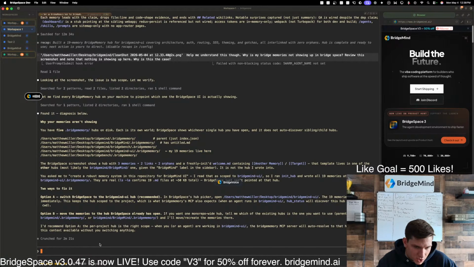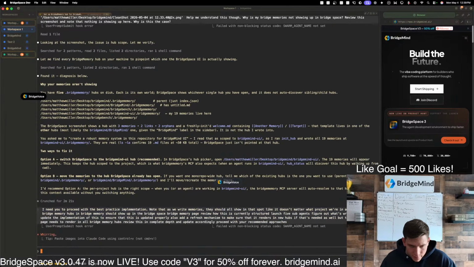I need you to proceed with the best practice implementation. Note that as we write memories, they should all show in that spot. It doesn't matter what project we're in, all memory hubs in BridgeMemory should show up in the BridgeSpace BridgeMemory page. Review how this is currently structured, launch 5 sub-agents, figure out what's wrong, and help me update the implementation to ensure that this is updated properly. Also add a refresh mechanism to make sure that it renders in new hubs if that's needed as well. But the BridgeMemory page needs to render in all BridgeMemory hubs. Review this in complete depth and update accordingly. Proceed with your recommended approaches.